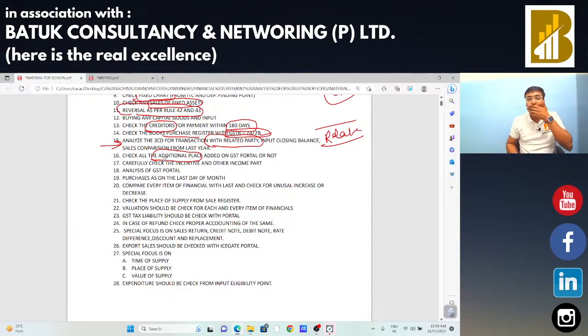Second trick, sir, when you are going for the physical verification of that particular business premises, at that time you get the idea where the goods are stored. If there is any additional place of business, we need to check that the additional place is declared on GST records or not. If there is non-declaration, there is a penal provision on that particular entity. So we need to check the same specifically regarding the additional places of business.